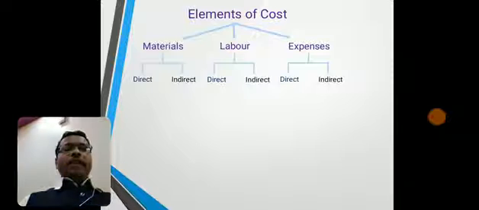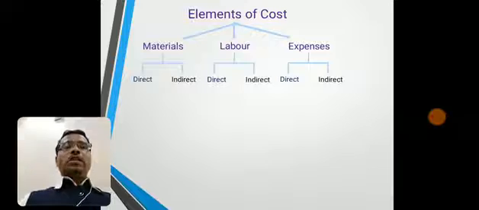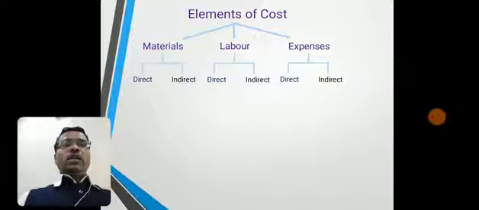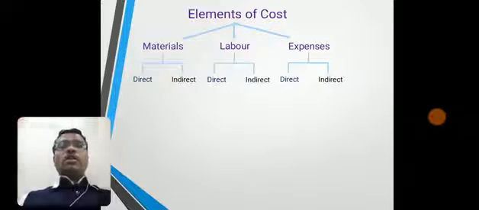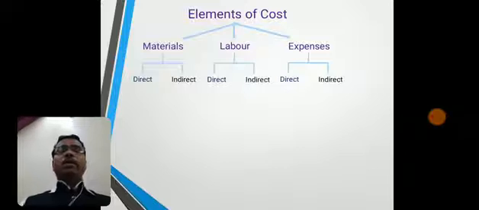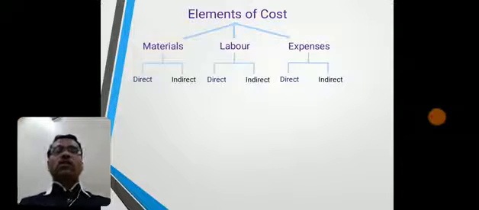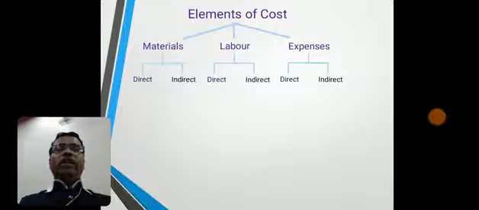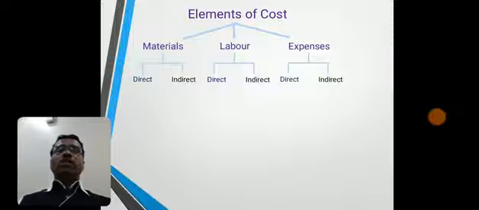Direct and indirect is nothing but on the basis of chargeability of the expenses or cost, it is classified as direct and indirect. Direct means those items of cost can be directly charged easily and conveniently by the name of particular product, process or job without any difficulty. Such costs are called as direct.